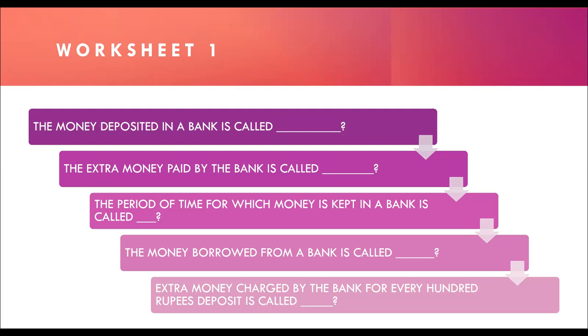Coming to part B, the extra money paid by the bank is called. So when Raju got extra 100 rupees, what do we call those 100 rupees which are added to our principal? Yes, exactly. We call it interest. Now, the period of time for which the money is kept in a bank is called.